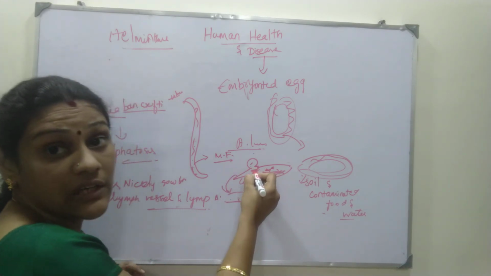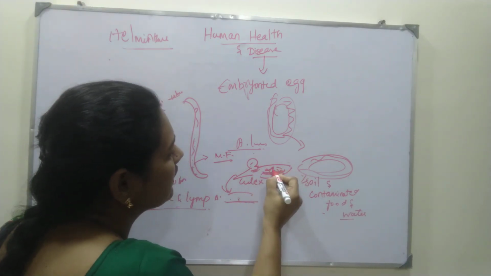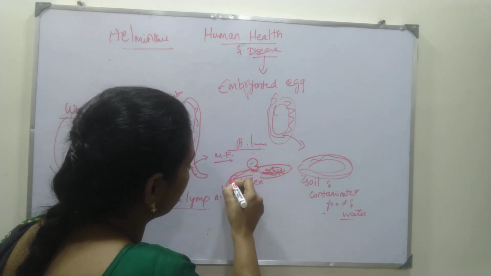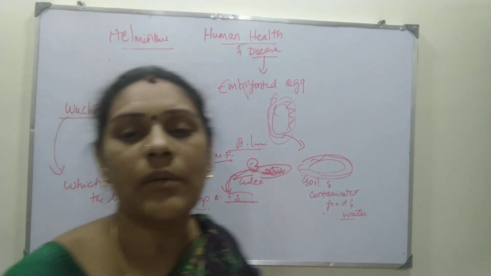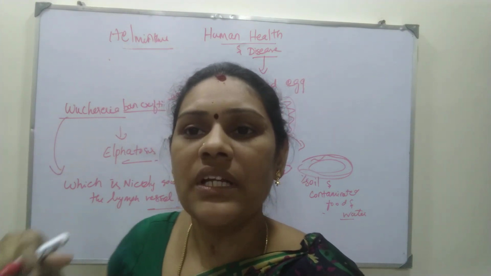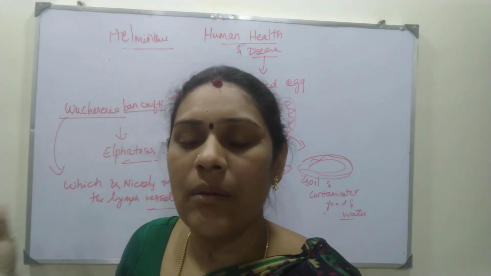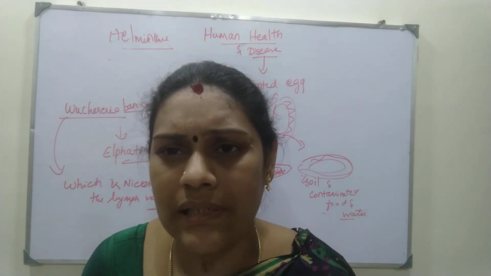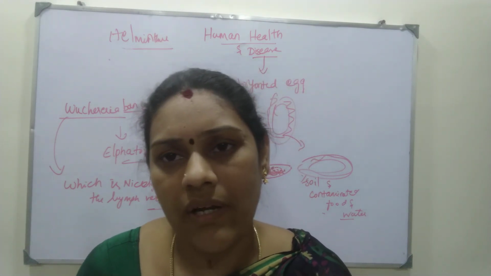How does it come to the salivary gland of the Culex? The microfilaria of this Wuchereria bancrofti in the gut comes to the salivary gland. When it bites, it enters our skin. From the skin it reaches the lymph and lymph node. There the microfilaria becomes an adult Wuchereria bancrofti. When it changes into the adult form, it blocks our lymph vessels and lymph nodes. When it blocks the lymph vessels, we will definitely have inflammation in the lymph node, and it enlarges.